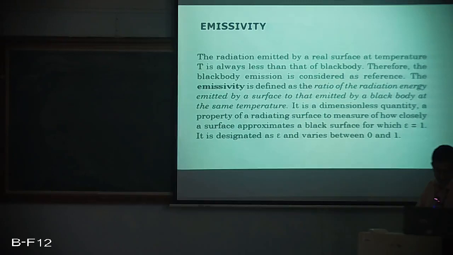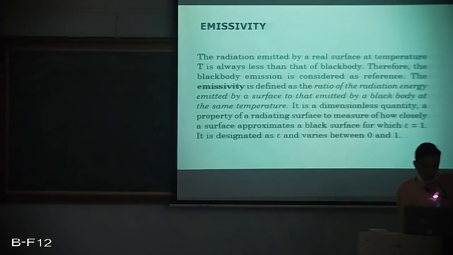We will move on to emissivity. Of course, we have done an experiment on emissivity in the lab, which tells us how to compare the emissive power of a body which is not black to the emissive power of a body which is black. So definitely that ratio would be less than 1. Since a black body is a perfect emitter, it would have an emissivity value of 1, and any body which is treated as a non-black surface would have an emissivity of less than 1.